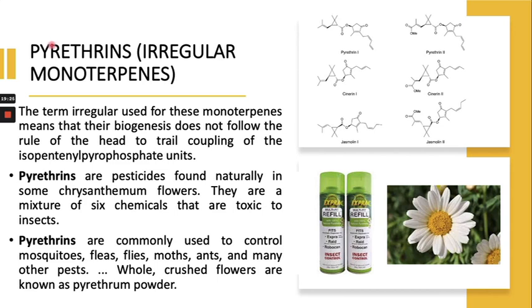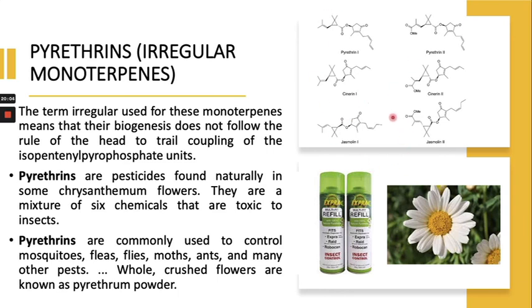So these are generally the pesticides found naturally in the plant, which is the Chrysanthemum flower, right? It contains six compounds, usually a mixture, which are toxic to the insect. So these are the six compounds: pyrethrin 1, pyrethrin 2, and the other compounds cinerin 1, cinerin 2, and jasmolin 1 and jasmolin 2.